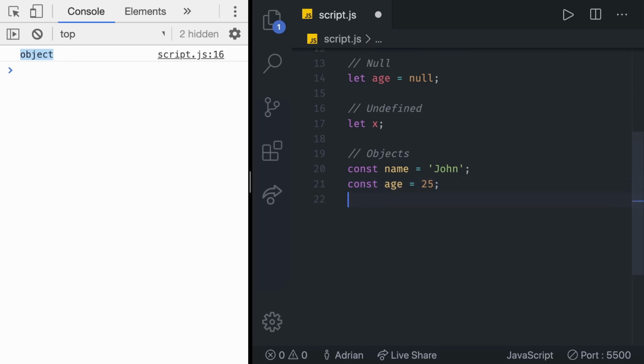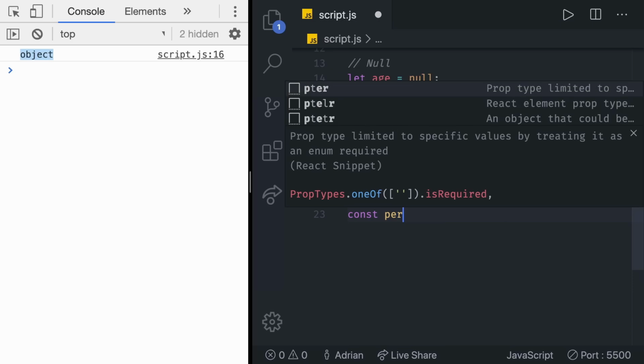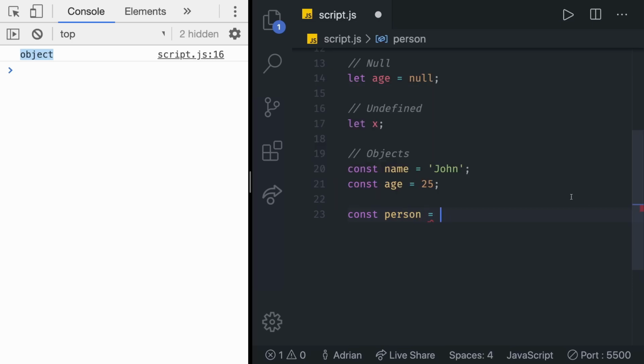We can create an object by doing the same thing as we do with all other variables, const, and then the variable name, in this case person, and in here we create an object with a pair of curly braces, just like this. Inside of there, we can specify properties or variables. So in here we are going to say name, colon, and then John.